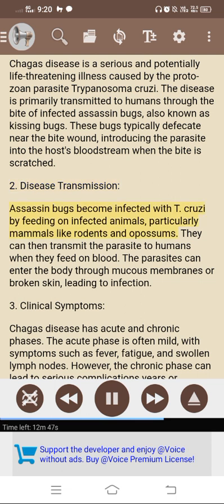2. Disease transmission. Assassin bugs become infected with T. cruzi by feeding on infected animals, particularly mammals like rodents and opossums. They can then transmit the parasite to humans when they feed on blood. The parasites can enter the body through mucous membranes or broken skin, leading to infection.